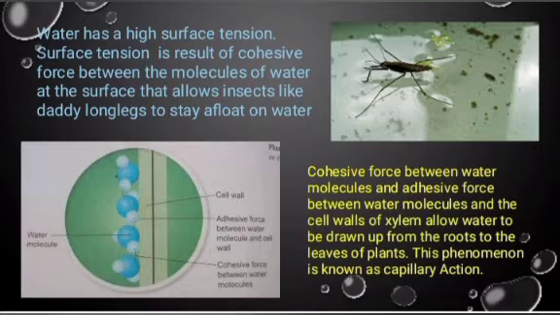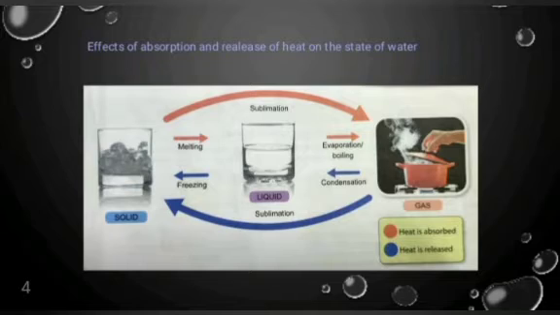Cohesive force between water molecules and adhesive force between water molecules and the cell walls of xylem allows water to be drawn up from the roots to the leaves of plants. This phenomenon is known as capillary action. The effect of absorption and release of heat on the state of water is shown by the picture below.